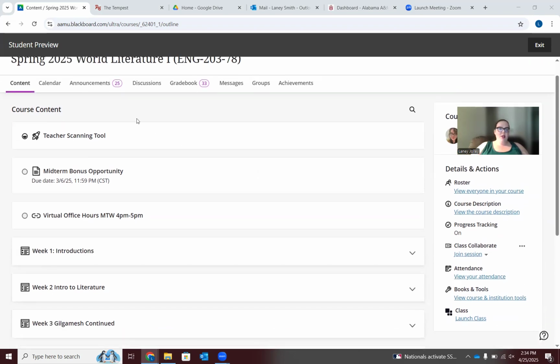Before I go to that, though, I did want to mention that the exams, since they are being given online, just to make sure everything is on the up and up, I will be using this CopyLeaks teacher scanning tool. This will be something where I can upload your essay exam answer and your discussion answers just to make sure that they are not AI generated.